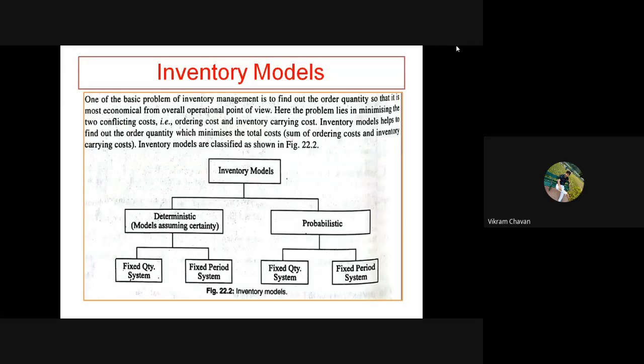Okay, this kind of system is called a fixed quantity system, whereas the other type of system is opposite to the fixed quantity system, that is nothing but the fixed period system. Here, between two orders the time period is constant, but you can vary the order quantity. In a fixed period system, the time period between two orders is constant.